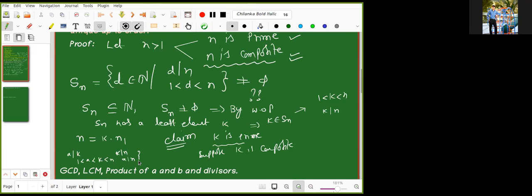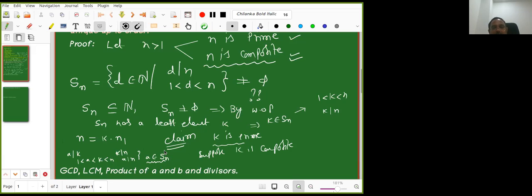a is smaller than k, that is okay. But before that, you need to say something. a is a proper divisor, which means a is greater than 1, a divides n, and it is between 1 and n. So a belongs to Sn and a is less than k. That gives a contradiction. So this you need to show first. Yes, great. Now it is done.